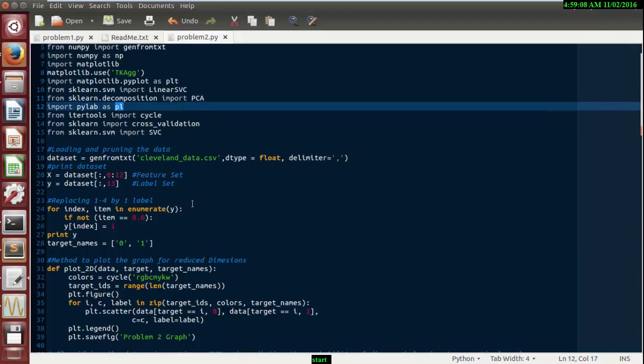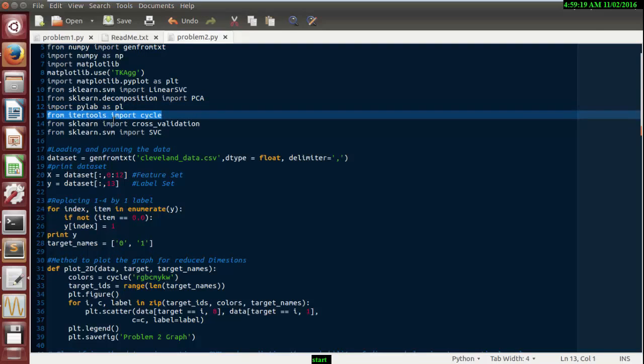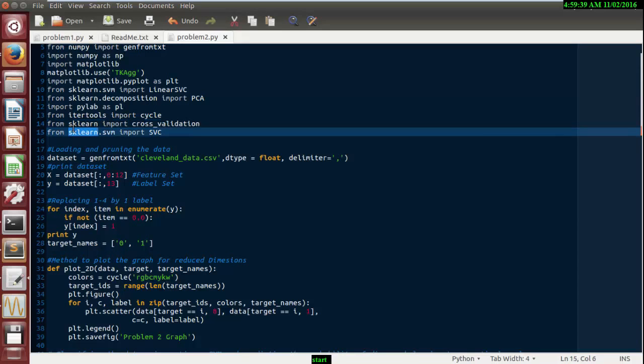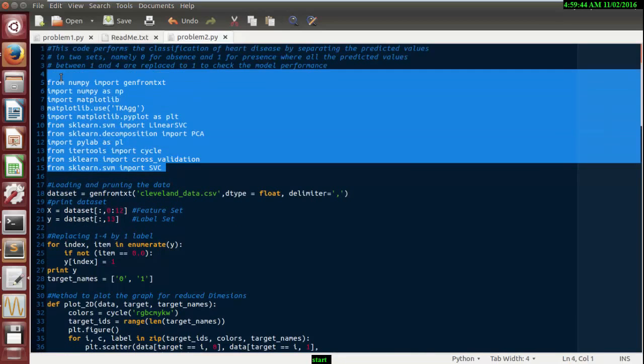Whenever we use pl in the script, it means we are calling pylab. It's an interactive toolbox. We have also imported cycle. For the prediction of whether the person has the disease or not, we have used cross validation, which is also available in the scikit-learn toolbox. So these are the libraries we require to design the prediction system.